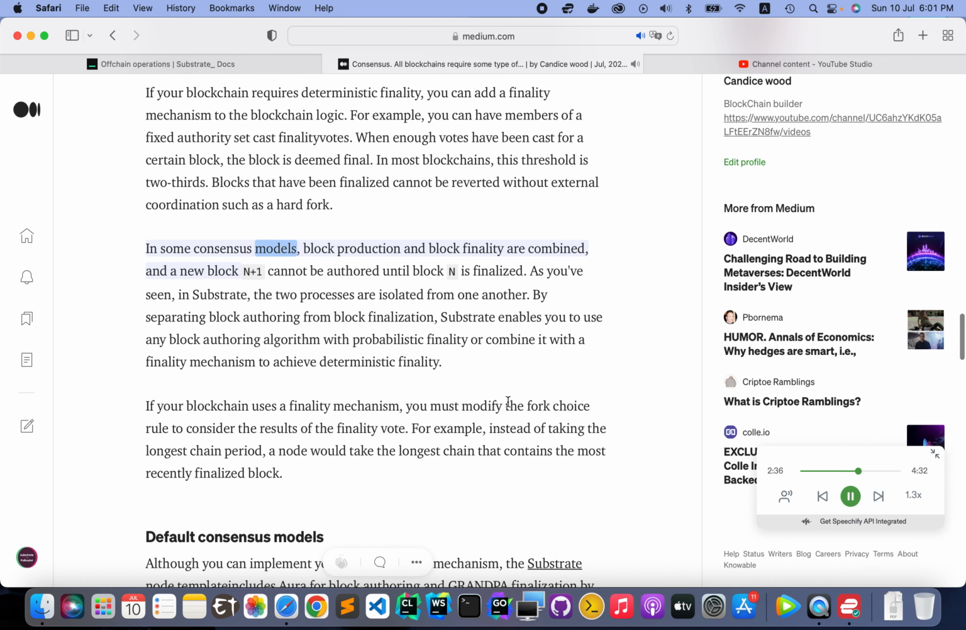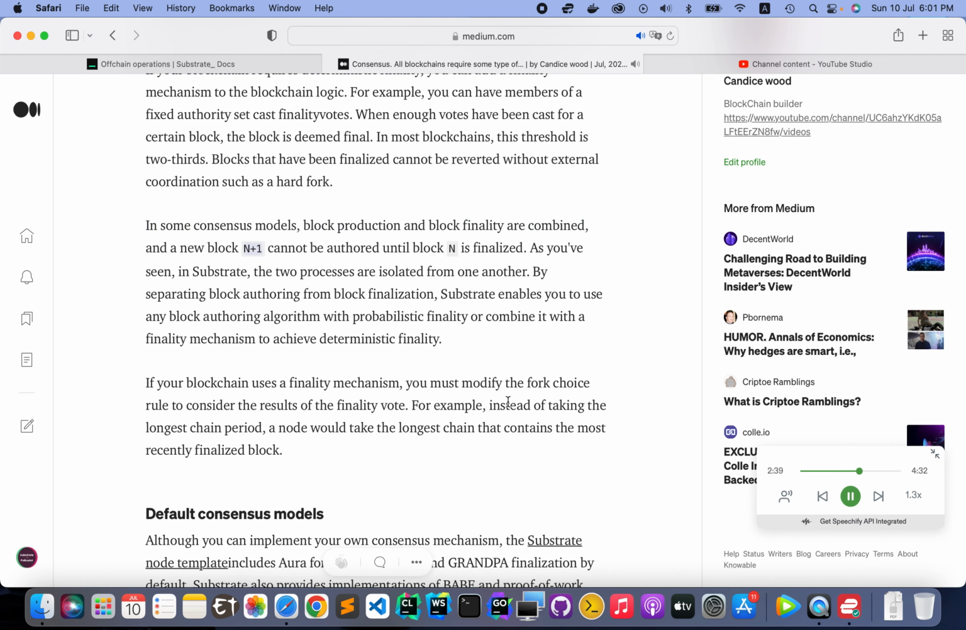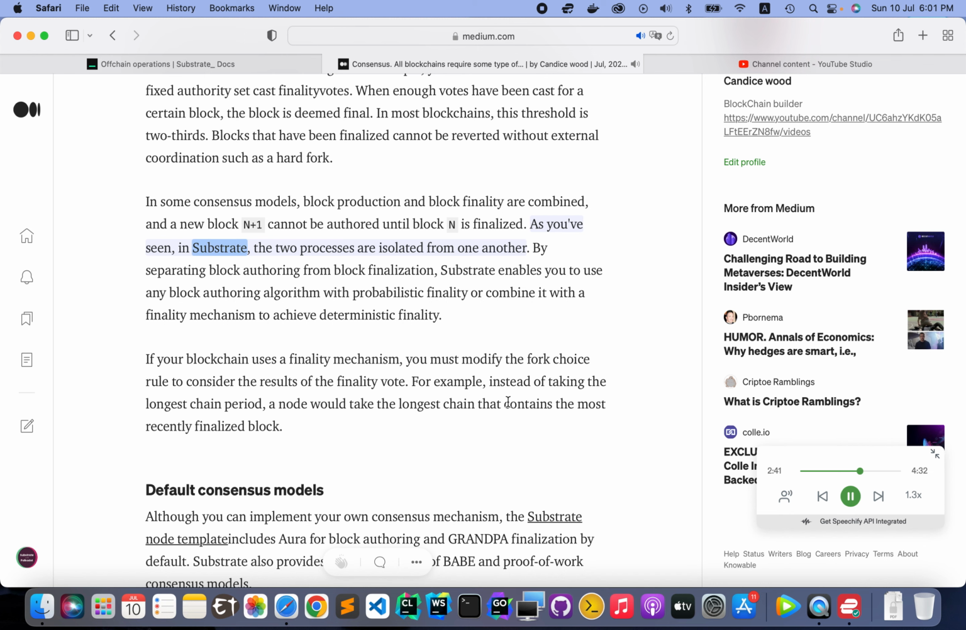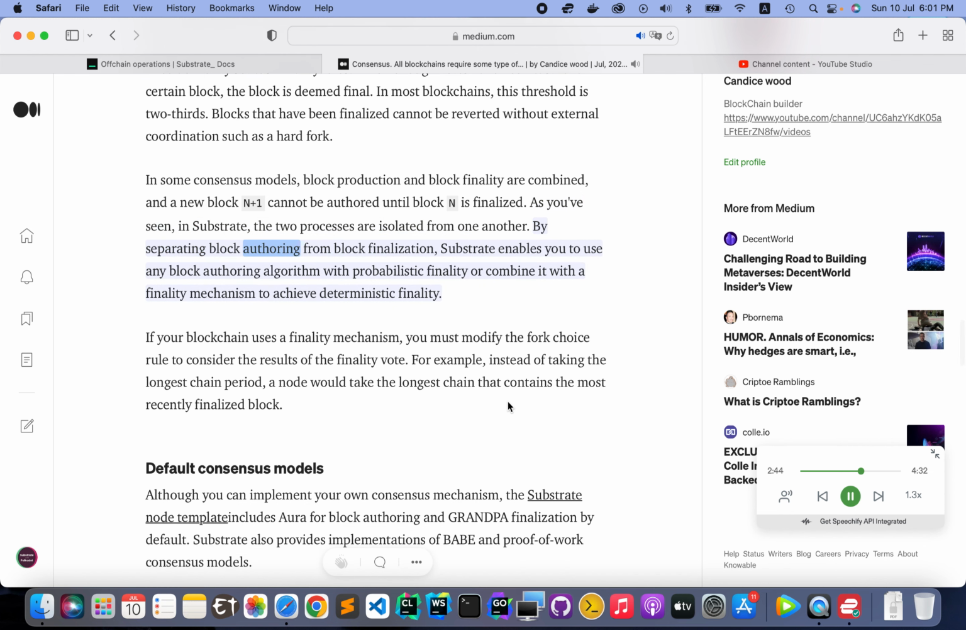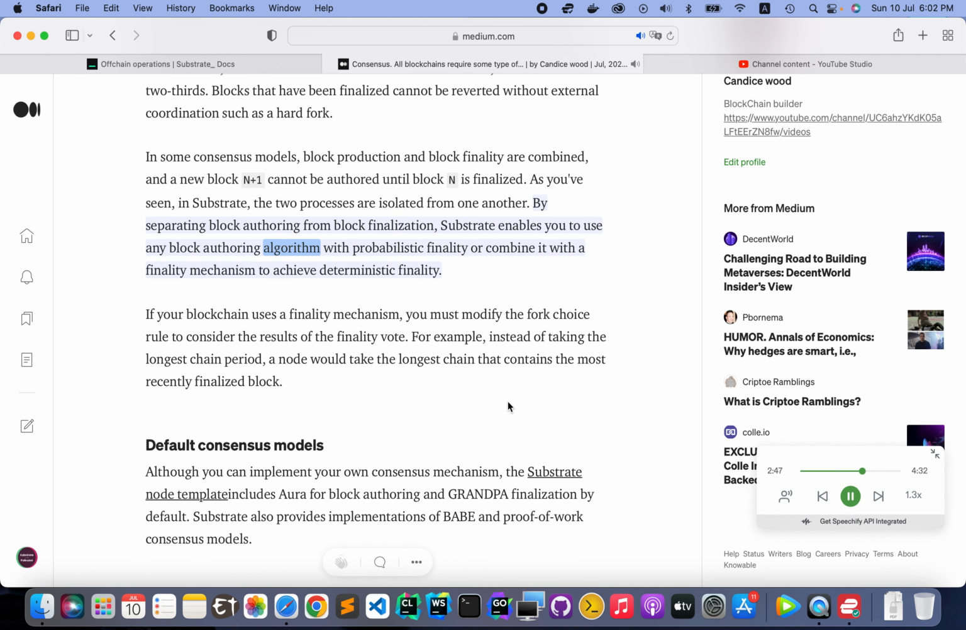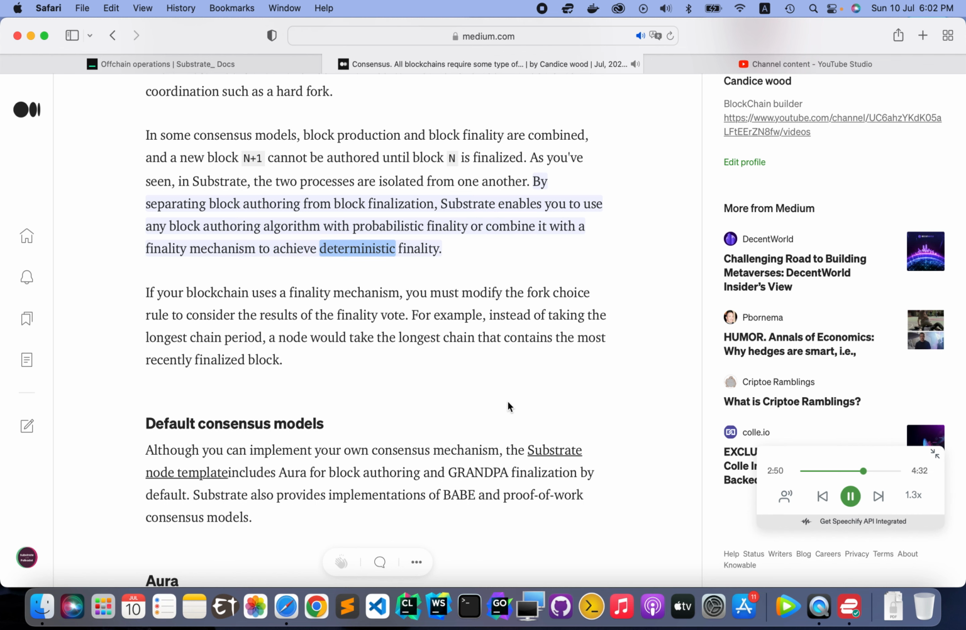In some consensus models, block production and block finality are combined, and a new block, n+1, cannot be authored until block n is finalized. As you've seen, in Substrate, the 2 processes are isolated from one another. By separating block authoring from block finalization, Substrate enables you to use any block authoring algorithm with probabilistic finality or combine it with a finality mechanism to achieve deterministic finality.